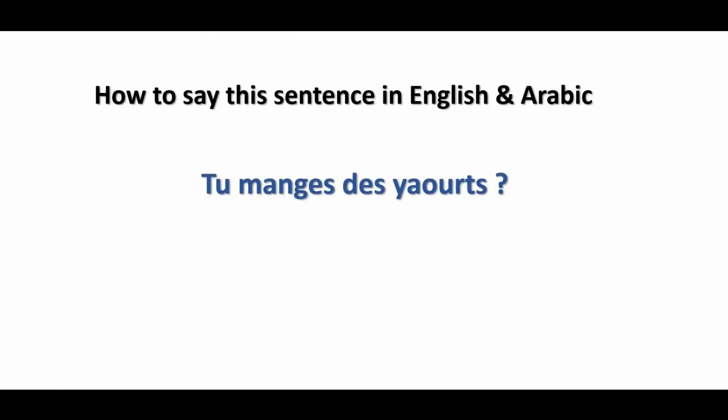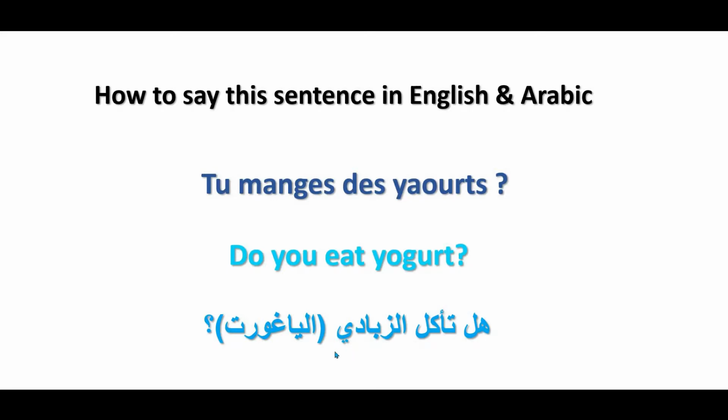Next example. How to say this sentence in English and Arabic, guys? Tu manges des yaourts? It's a question. Why do we use des here, guys? Do you eat yogurt? هل تأكل الزبادي أو الياغورت؟ Again, we use des as a partitive article here because yaourt is a plural noun.